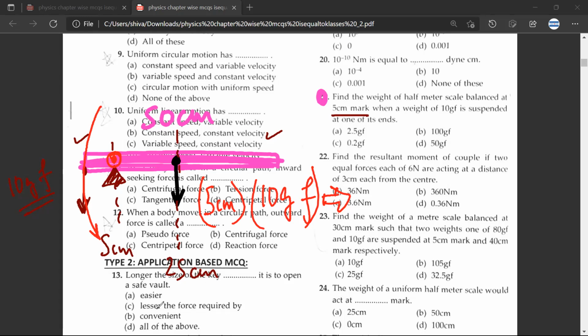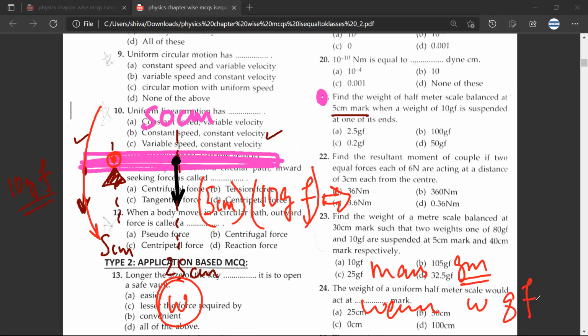So W. See, what you need to understand is that when you say mass, then you will come in grams. But when you say weight, you will remain in gram force. Have you understood what I've said? Yes, sir. So don't take this to be M, take this to be W, so that automatically your answer would come in gram force. Any doubt? No doubt.